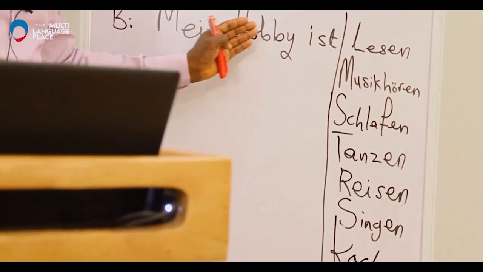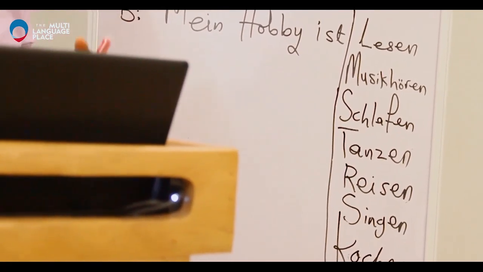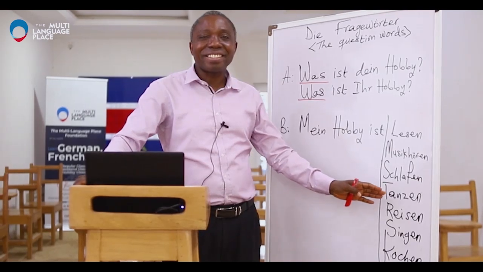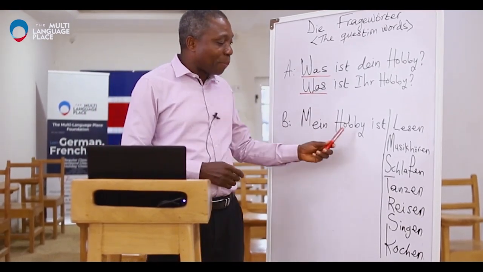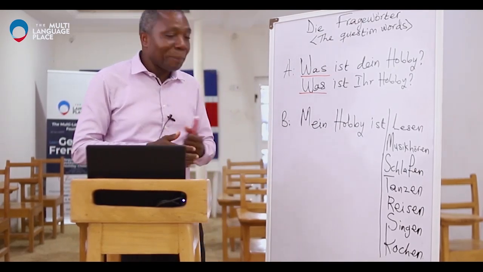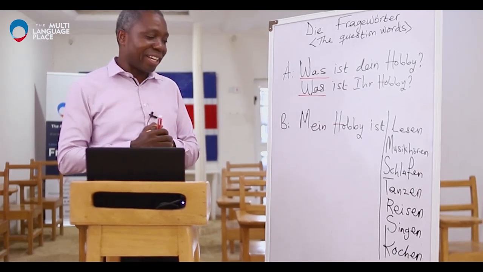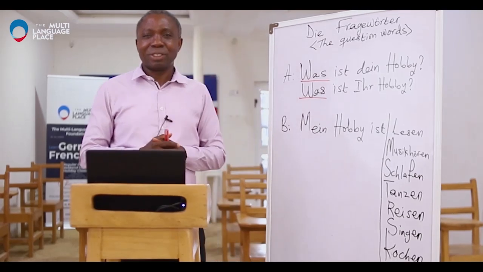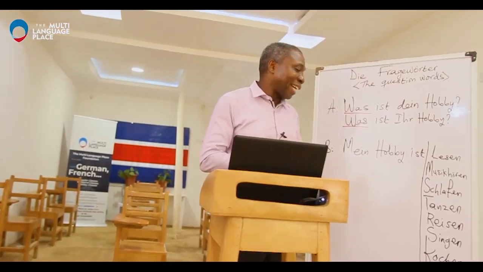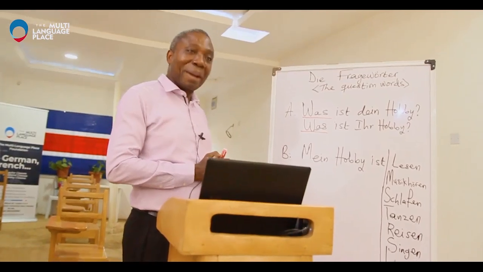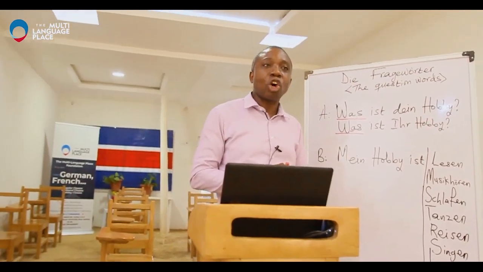And then the next one is, my hobby is tanzen. Tanzen is to dance. Some people have it as their hobby. So say it after me. My hobby is tanzen. And then the next one is, my hobby is reisen. Some people like to travel. It's just their hobby. They move around every time. So my hobby is reisen. Then the next one, my hobby is singen. People like singing. Say it after me. My hobby is singen. And then the last one, my hobby is kochen. Kochen. Okay?